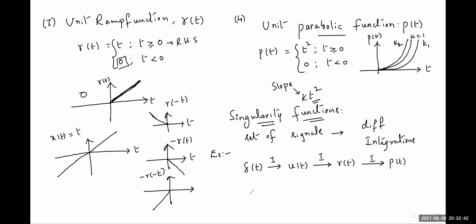In the inverse manner, we can relate them with the help of derivatives. The parabolic signal, after differentiation, gives the unit ramp function. After differentiation of the unit ramp function, we get the unit step function. After differentiation of the unit step function, we finally get the delta function again. This relation is very important for us in systems analysis. Again, I'll recall these relations. Very important.